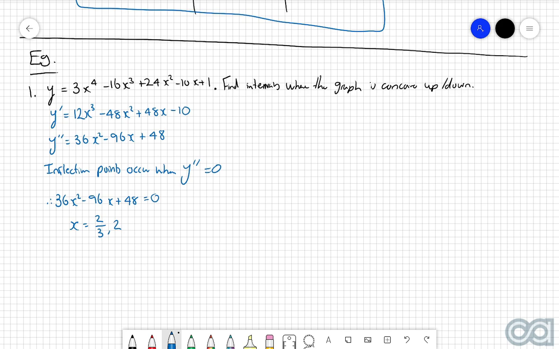So in order to find out where the graph is concave up and concave down, we're going to need to construct a sign diagram. So I'm going to just draw this one over here. We've got x and y double dash labeled. We're going to have 2/3 here and we're going to have 2 here. We now need to test out values for x in the second derivative in each of these different intervals here. And that will allow us to figure out where the graph is concave up and concave down.